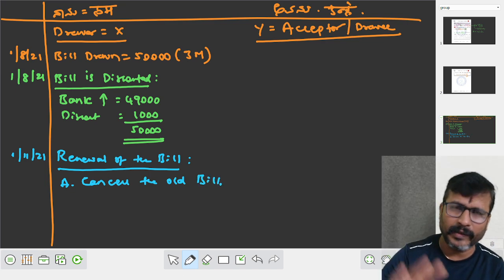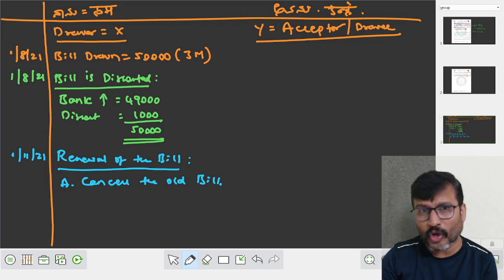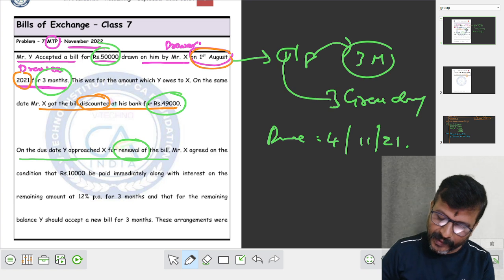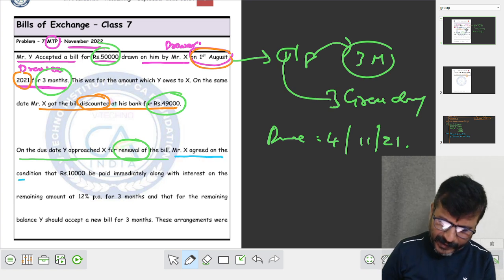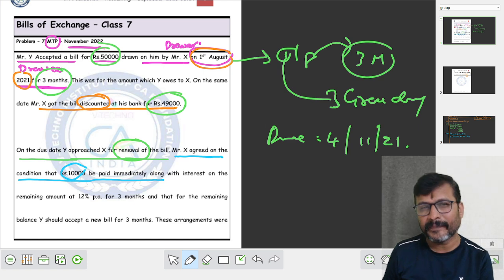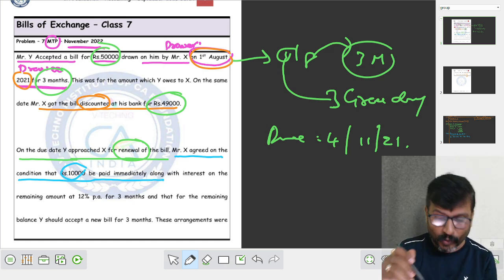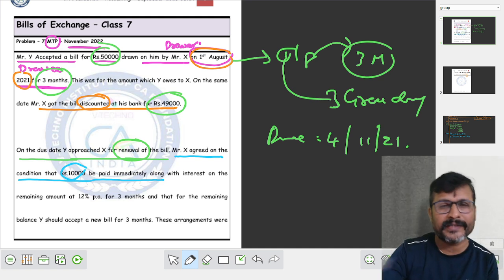We have to cancel the old bill. After that, we have to draw the new bill, right? See the condition for drawing a new bill. Mr. X agreed on the condition that 10,000 is to be paid immediately. Who has to pay? Y has to pay 10,000 to X.